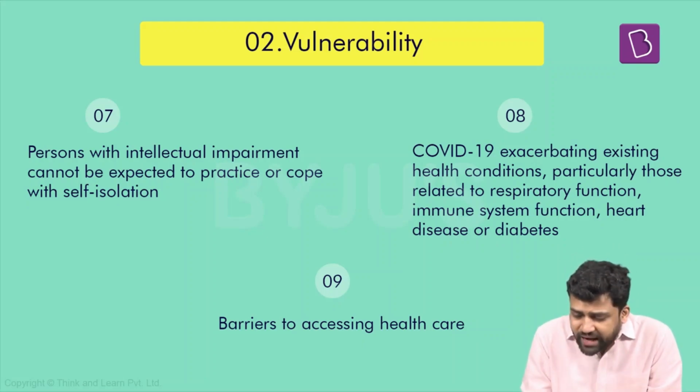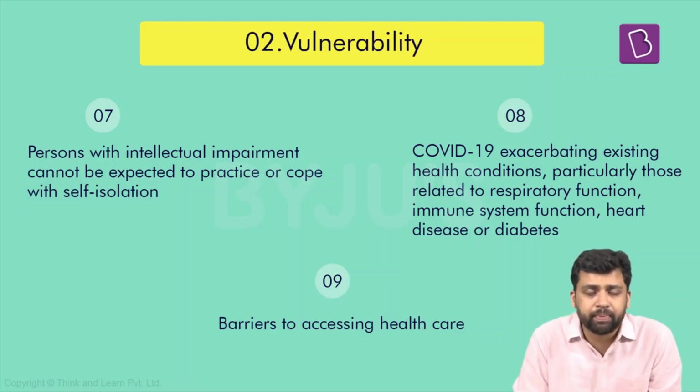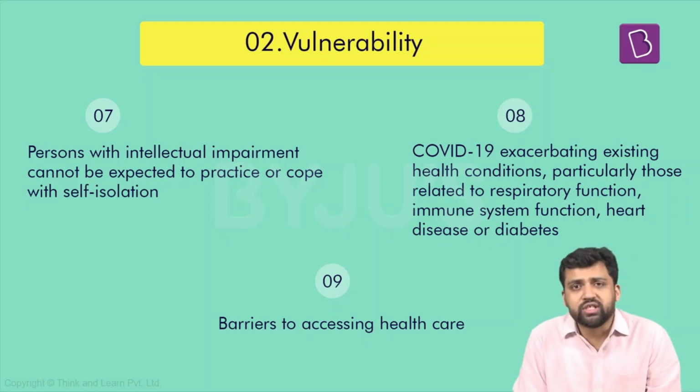So PWDs are at greater risk of developing more severe cases of COVID-19. Now, what is the reason for this? Among PWDs, the chance of different kinds of diseases, different kinds of morbidity, is also very high. We have seen that. They have different existing health conditions, which might be related to respiratory functions, immune system functions, heart disease, diabetes. Since they have all these pre-existing conditions, and on top of that they have COVID-19, it increases their risk. So it can increase the chances of mortality among people with disability.